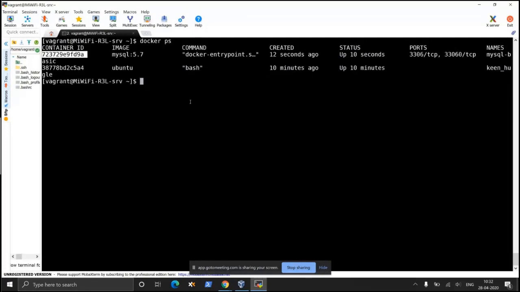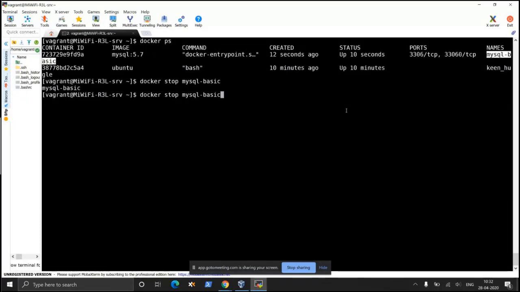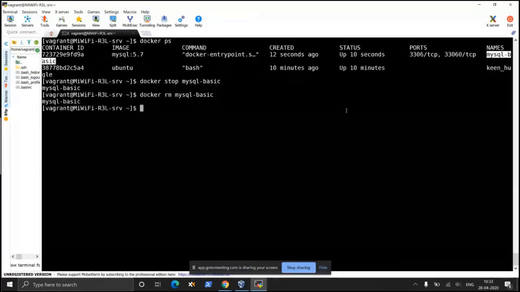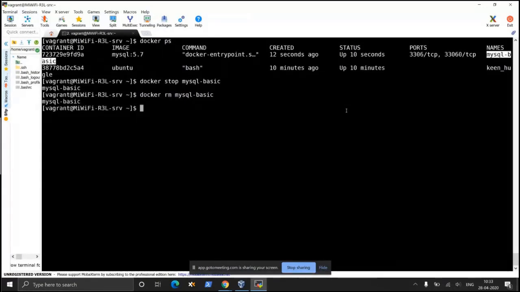So to make sure, what I'll do, I will do a docker stop mysql-basic. And then I'm going to rm this mysql-basic. Now we are going to do something different.